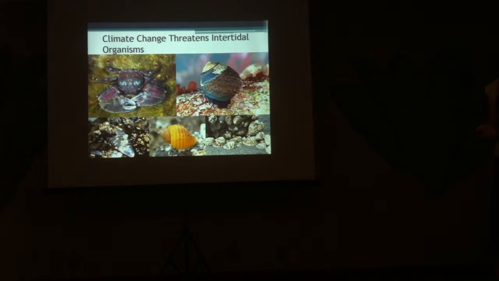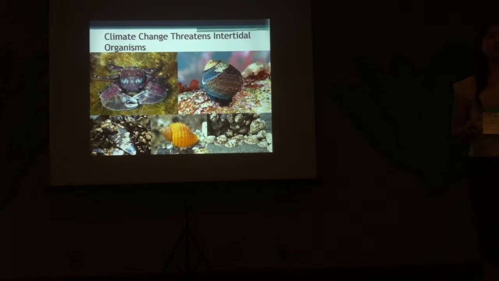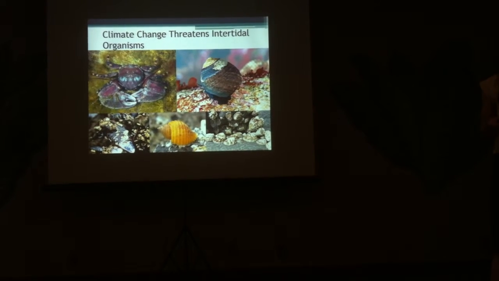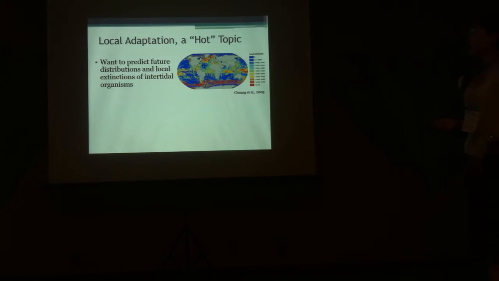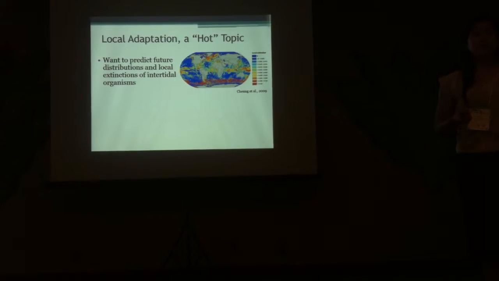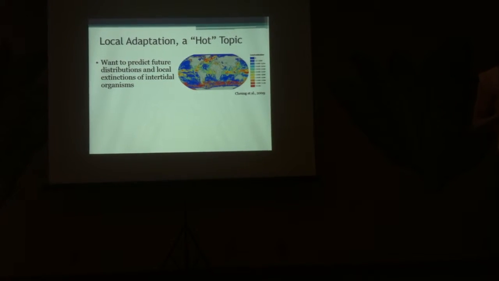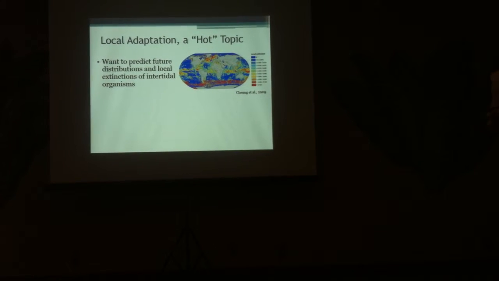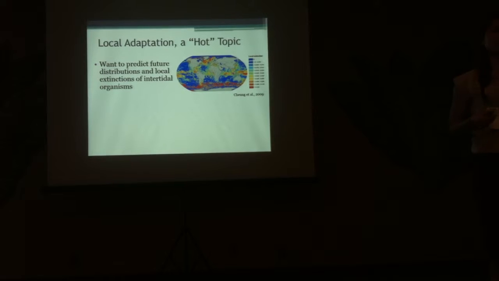at a particular risk for local extinctions, as anthropogenic climate change is likely to lead to even greater fluctuations in a variety of environmental parameters, including temperature. Because of this, we want to be able to predict the future population dynamics of these organisms in the context of global warming, but in order to do that, we need to know if all populations of a single species are going to respond in the same way.